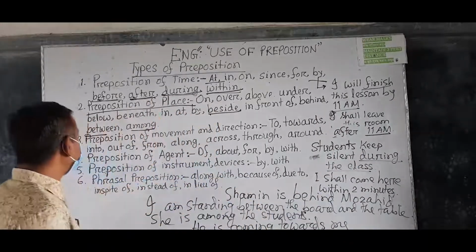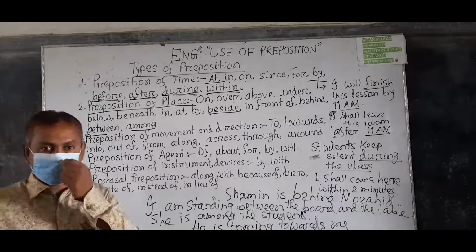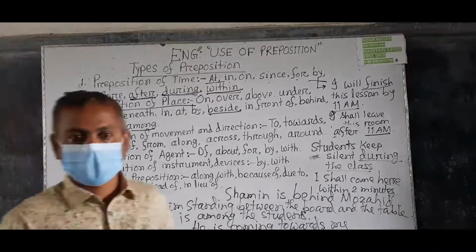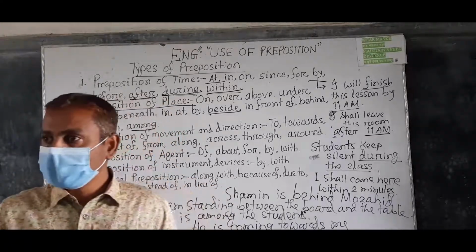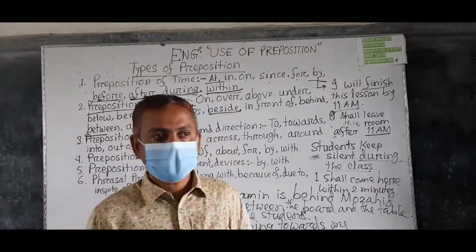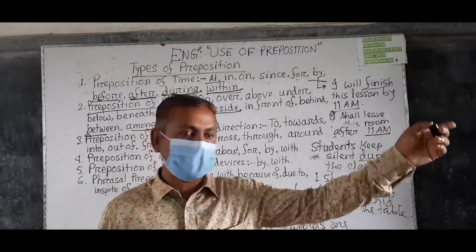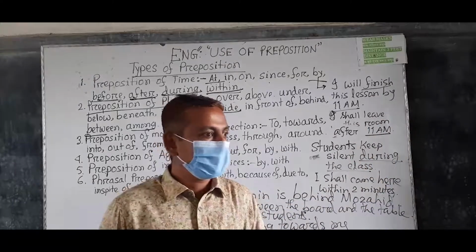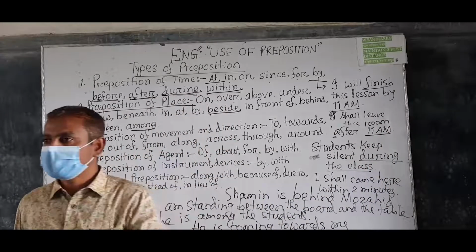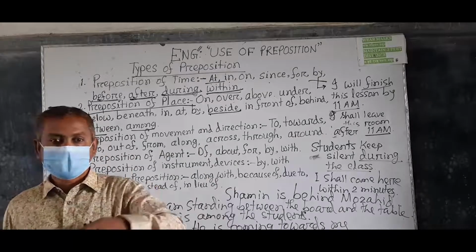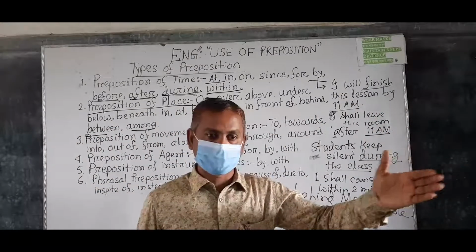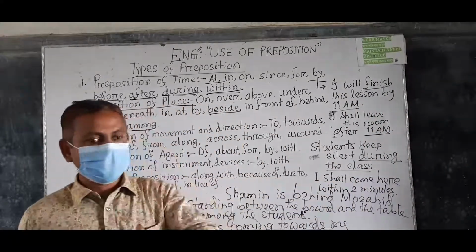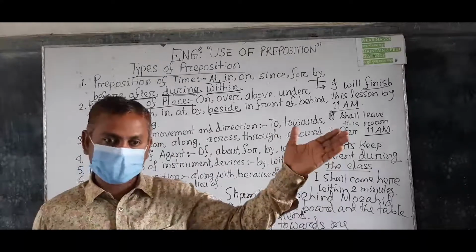Okay. Out of is the opposite of into. Out of means something from inside to outside. That is an example of out of: I am going out of the classroom. That means I am going from inside to outside. Okay.